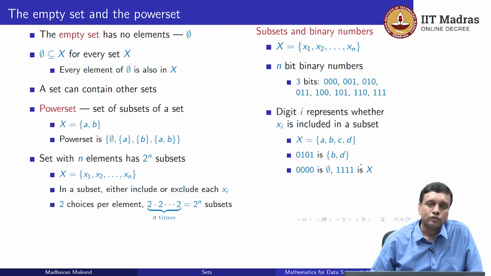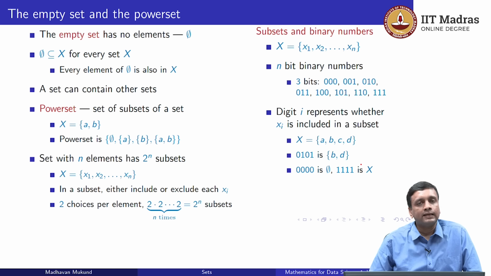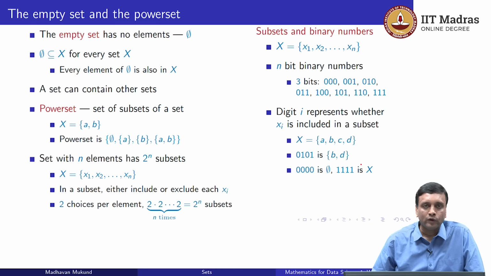What does 0, 0, 0, 0, the all 0 sequence say? The all 0 sequence says every xi in the set is omitted from the subset. So this is precisely the subset which is the empty set because it has no elements. And what about the all 1 sequence? Well, the all 1 sequence says every xi that we have is included in the final subset. So this is the set itself.